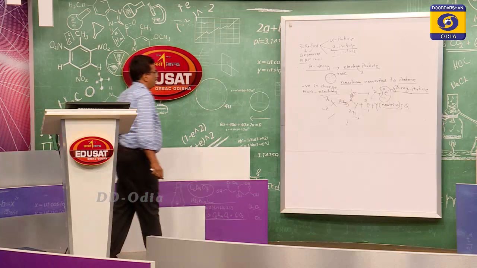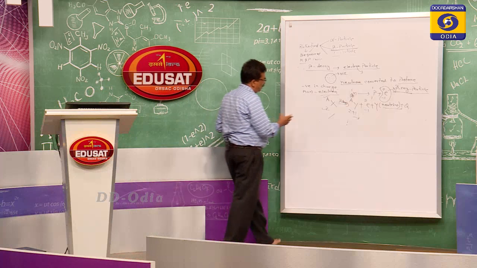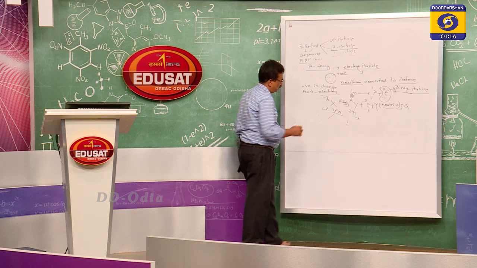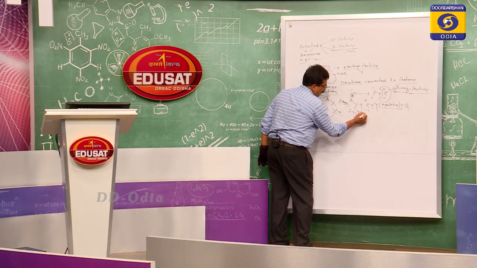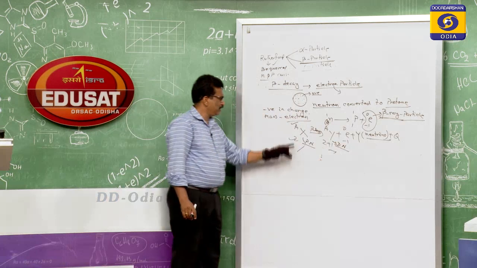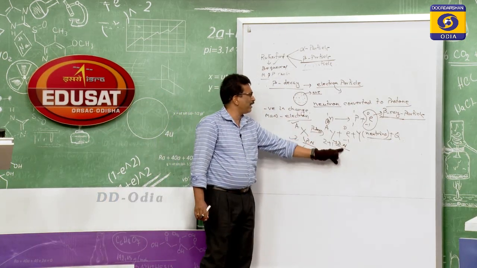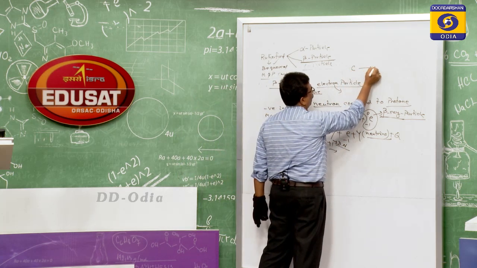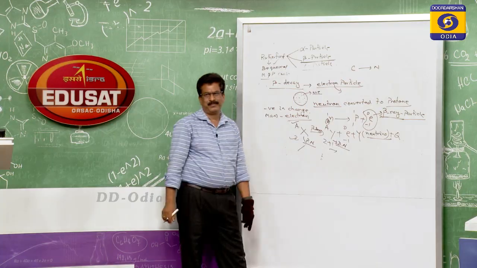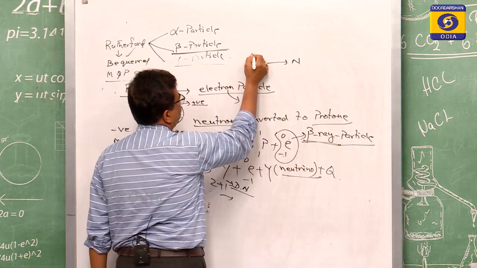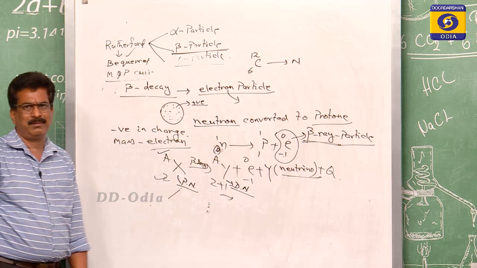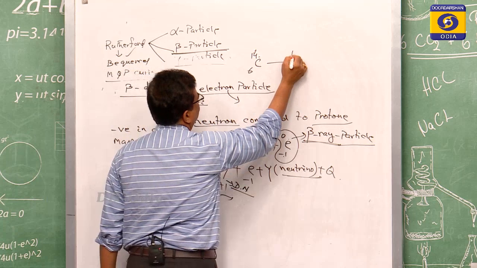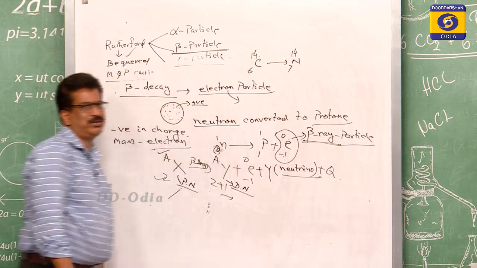For beta decay, we have taken X as the parent nuclei, this is the parent nuclei, and this is the daughter nuclei. So this X will become Y if we take a particular example of carbon to nitrogen. Suppose you take carbon C 6 with 12, or its isotope 14, with nitrogen that is equal to 7 with 14.